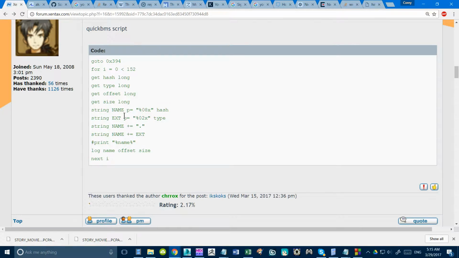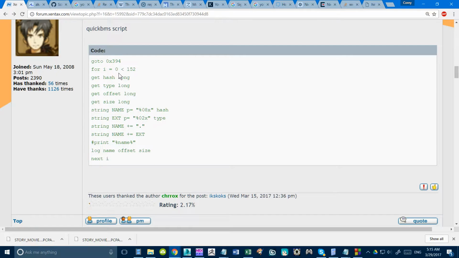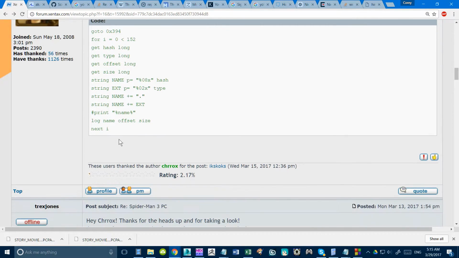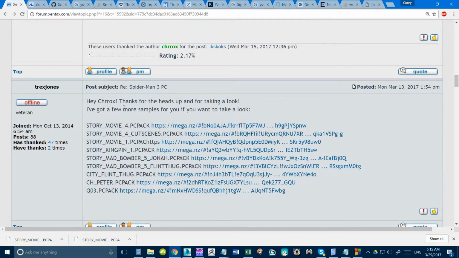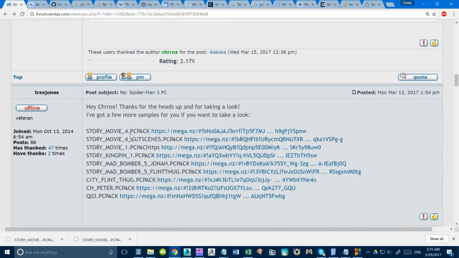Now the only thing I must mention about Crocs's implementation that he posted, he says this already: there's only one file sample, so he can't really determine a lot of things. What he does is he just subs in the file count as 152. If somebody tried to use that on a different file, it would probably crash or something. You actually have to go read the file count, which is not in here. So we'll have to modify that in our implementation to correct for that. Other than that, this is going to work out perfectly.